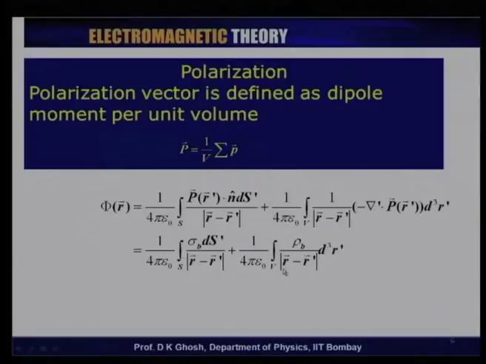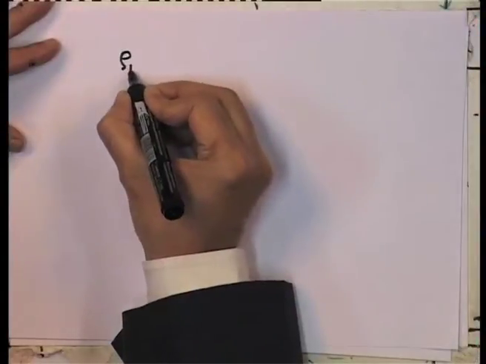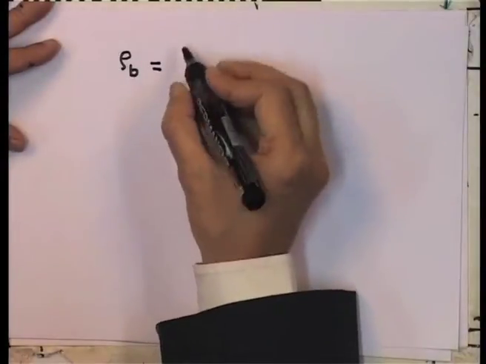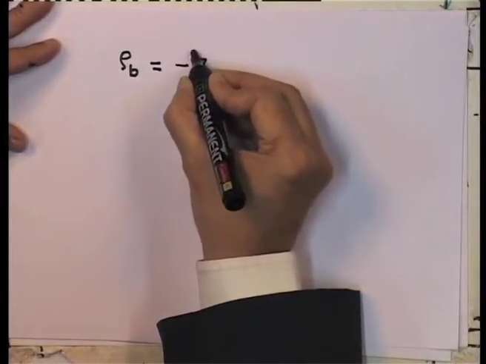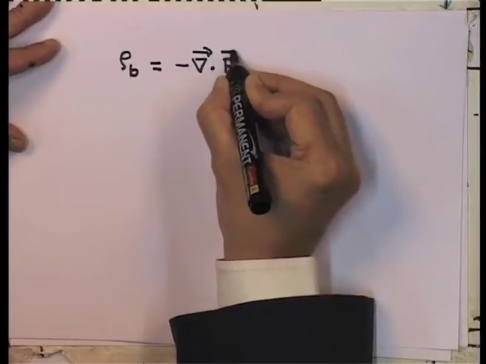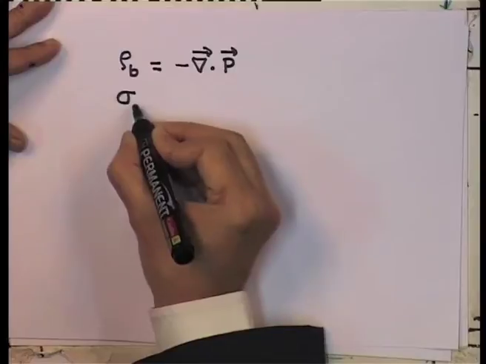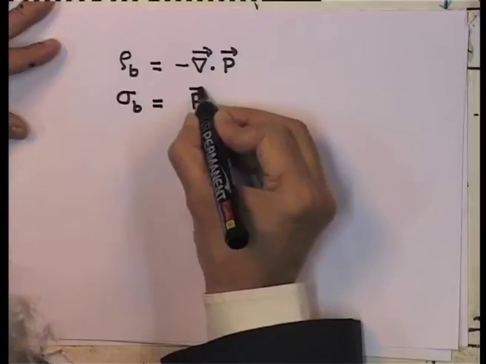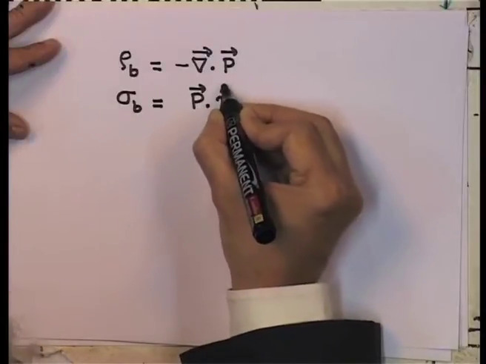So, this tells me that the polarization vector is related to the bound charges by this expression. Let me give the symbol rho b: rho bound is nothing but minus del dot p, where p is the polarization vector, and sigma b, which is the surface charge distribution, is given by the normal component of the polarization vector.